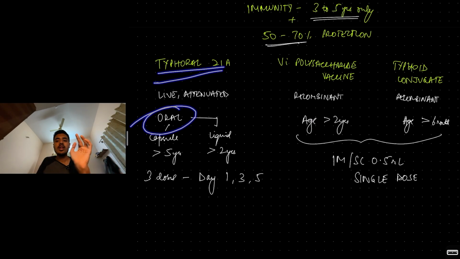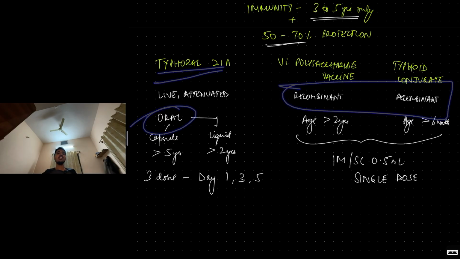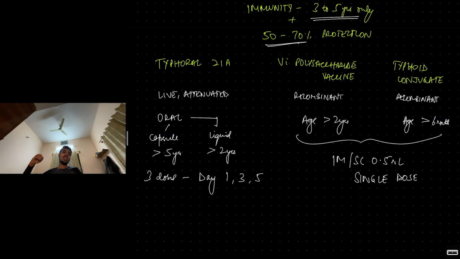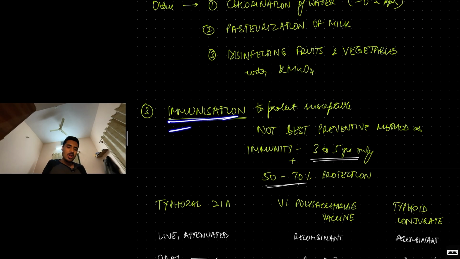These are all recombinant vaccines, killed vaccines. Polysaccharide more than 2 years, conjugate more than 6 months. Intramuscular or subcutaneous, 0.5 ml single dose. But immunization is also not the best method of prevention, as I mentioned.